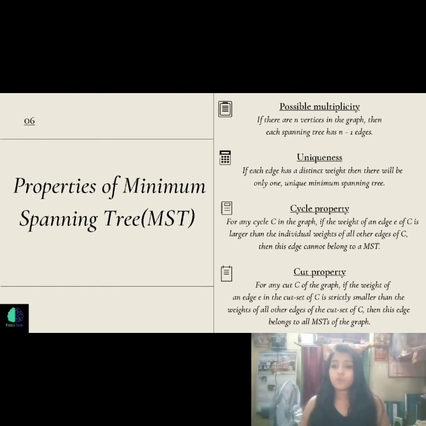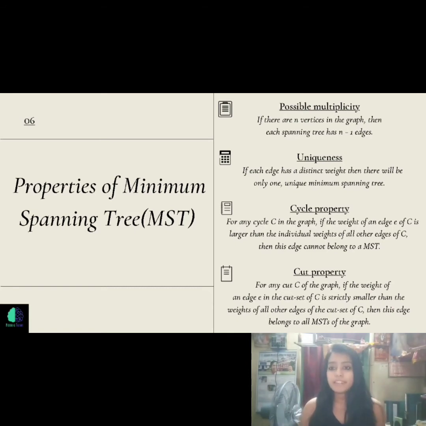Cycle property. For any cycle C in the graph, if the weight of an edge of C is larger than the individual weight of all other edges of C, then this edge cannot belong to an MST. Which means that if the weight of an edge becomes larger than the individual weight of all other edges, then it cannot belong to MST.